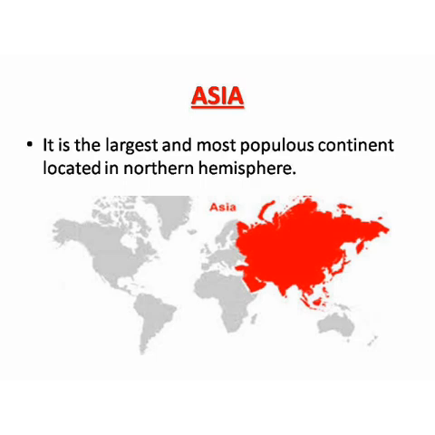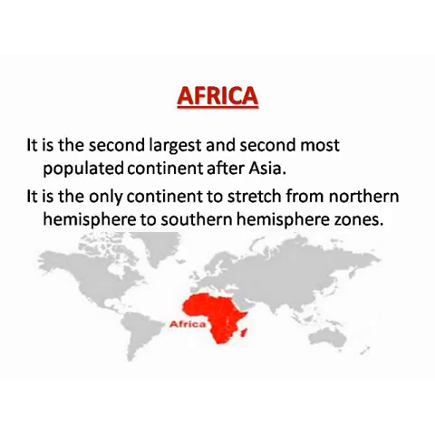Asia is the largest and most populous continent with more than 4 billion people. It is located in the northern hemisphere. There are 48 countries present in Asia. You can see in this map the location of Asia. India and China, these all are part of Asia only.